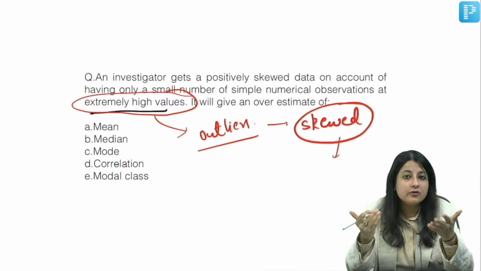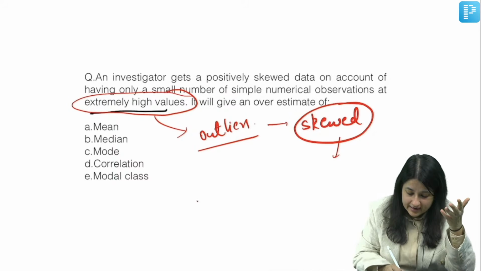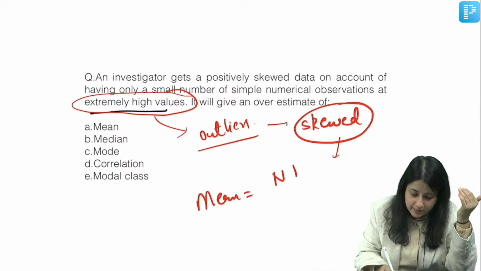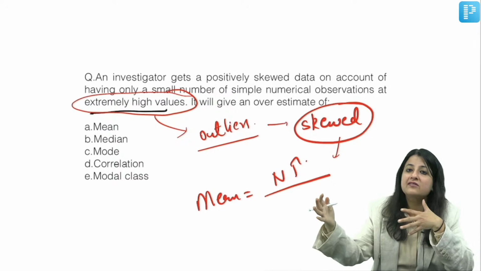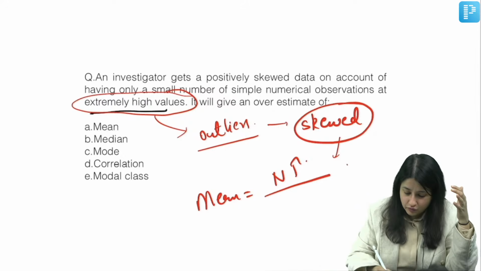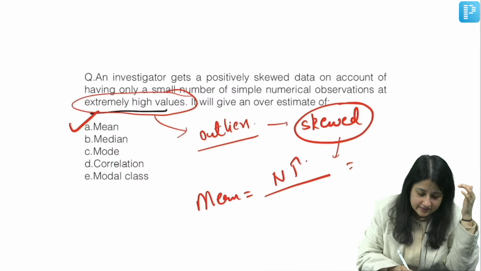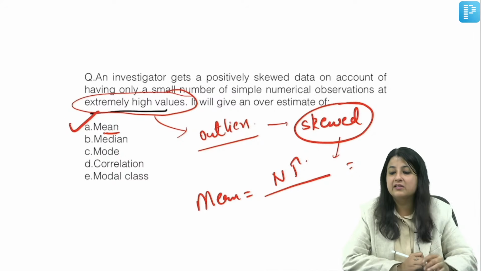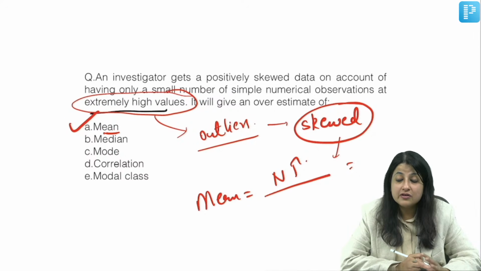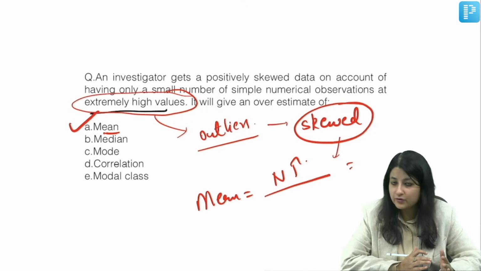What is it going to give you an overestimate of? When you calculate the mean, your numerator will increase because you have extremely high values. If your numerator increases, it is going to give you an overestimate of mean. Did you see the trick of words? It was just a play of words, guys, nothing else. That's how they can confuse you.